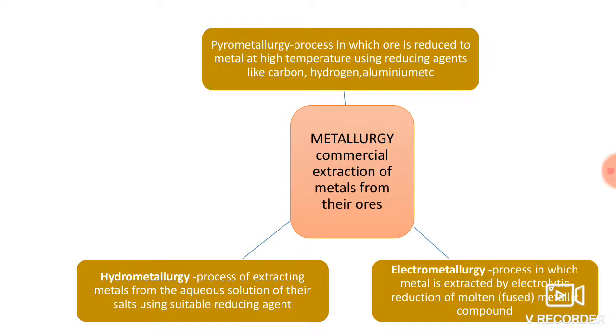These methods are pyrometallurgy, hydrometallurgy and electrometallurgy. First, we will see pyrometallurgy. Pyrometallurgy is a process in which ore is reduced to metal at high temperature using a reducing agent like carbon, hydrogen, aluminum, etc.